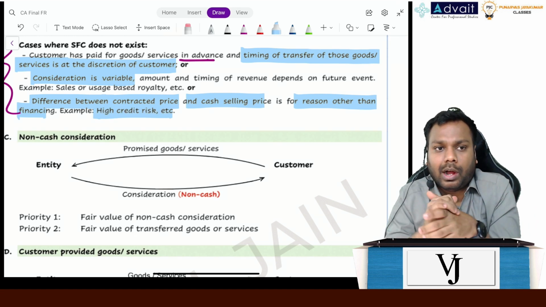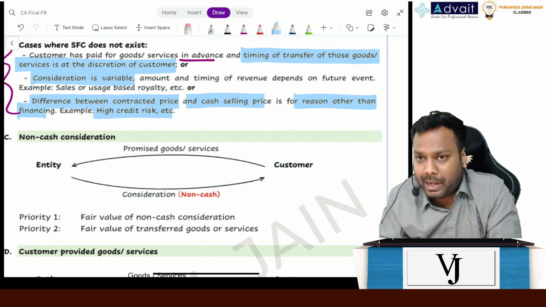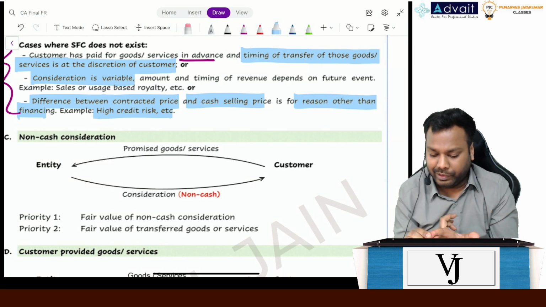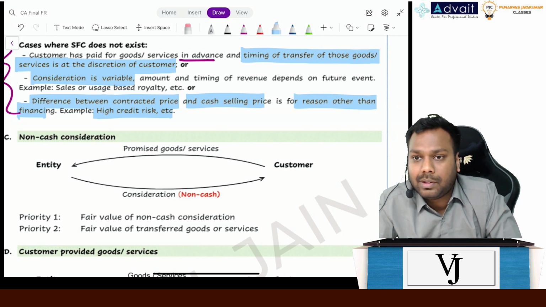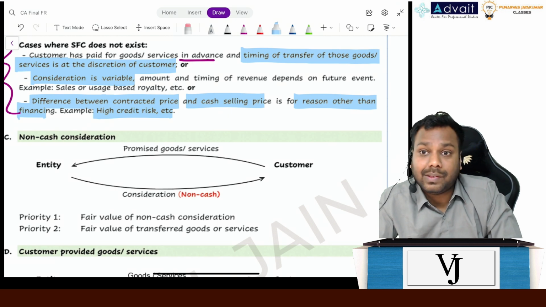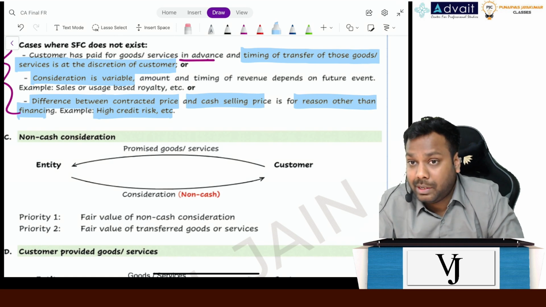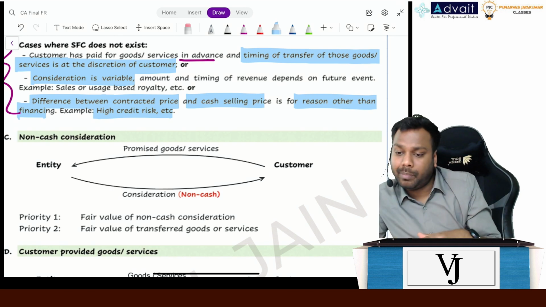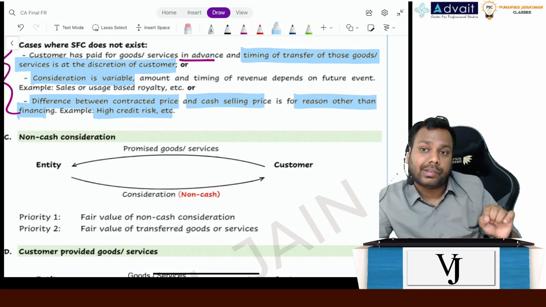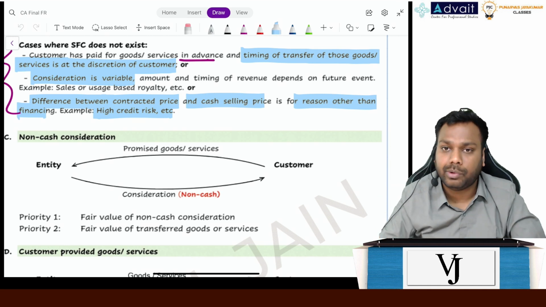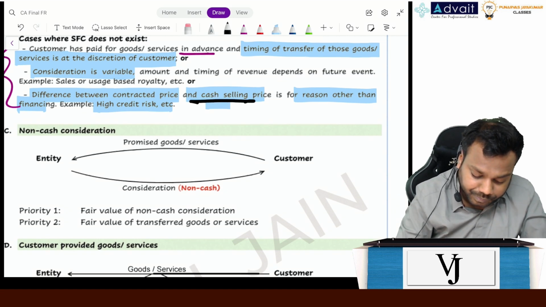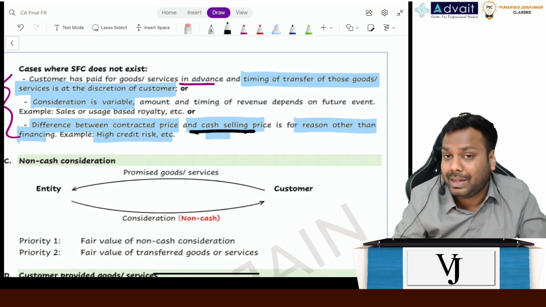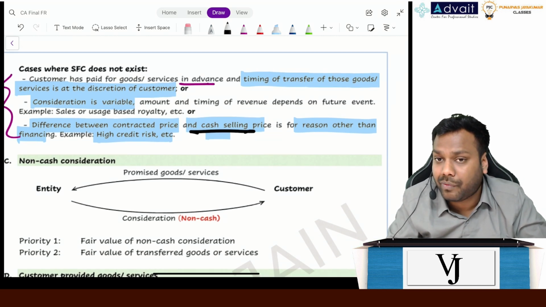Let's suppose Reliance sells products in India for 100 rupees, but if Reliance will sell the same product in Nigeria, it will sell for 120. Why? Because Reliance feels that there is a significant credit risk involved. So it might be the case that I'll not recover the money, so I'll charge a higher amount. So even if I don't receive the partial money, I will recover the cost at least. So that's the reason there is a difference between the contracted price and the cash selling price. Is that clear, everyone? So in these three cases, it will not be a case of significant financing component.